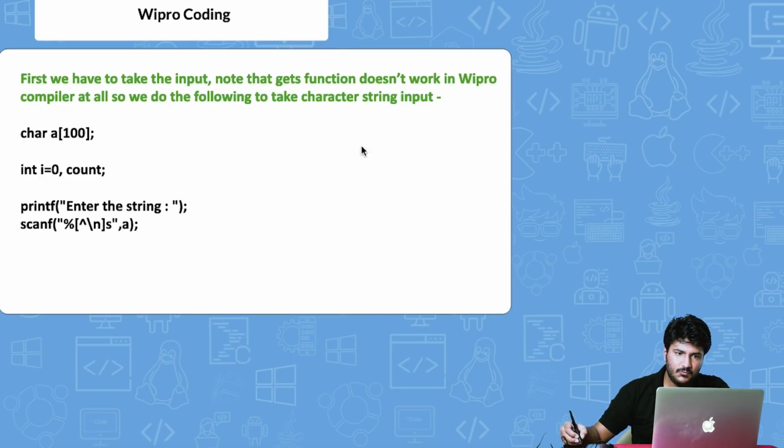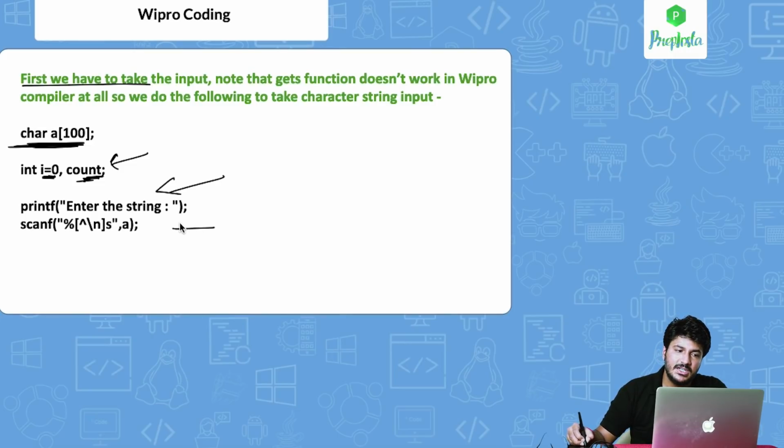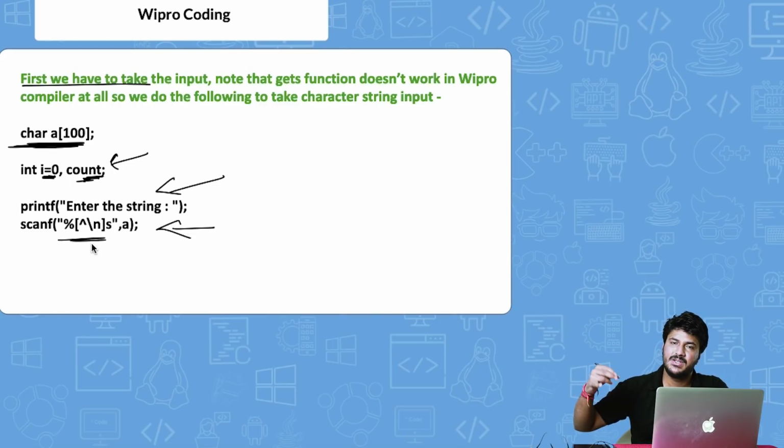First, we are going to take the input. We are assigning a character array a of length 100. Then we initialize i equals 0, which we will use to iterate the loop, and count will store the number of words. Then we ask to enter the string. We are also going to post the whole code in the PrepInsta Wipro coding questions page, so you can find the whole code there. But it is very important to understand how the code works, so that is what I'm going to focus on in this video.